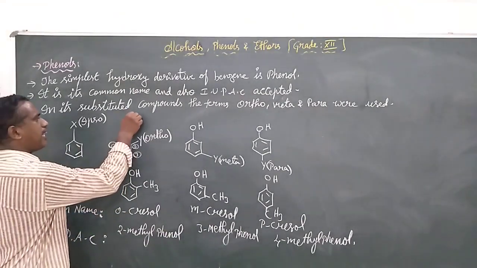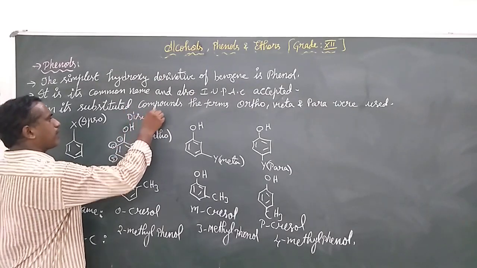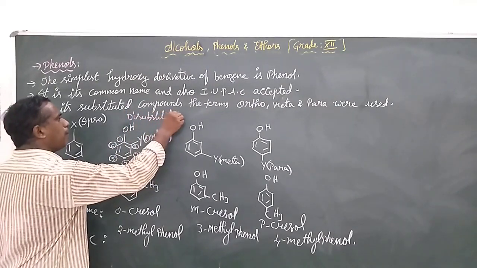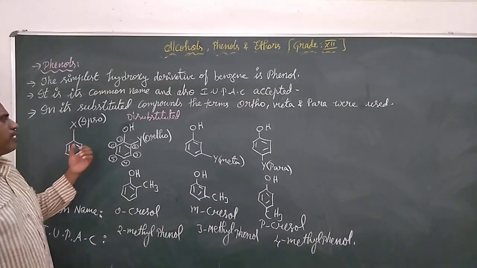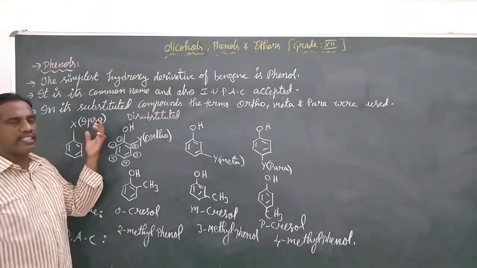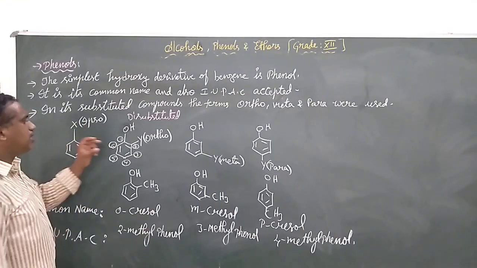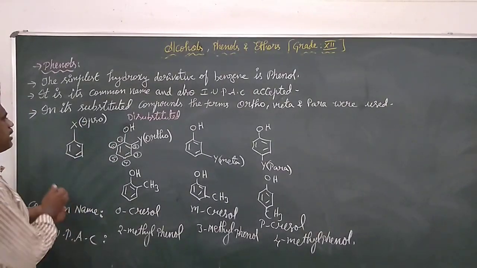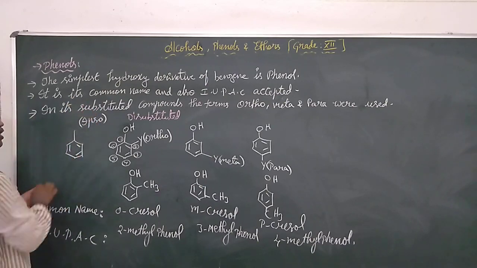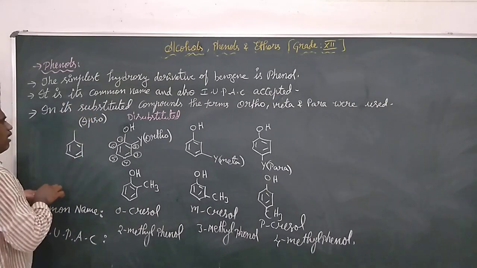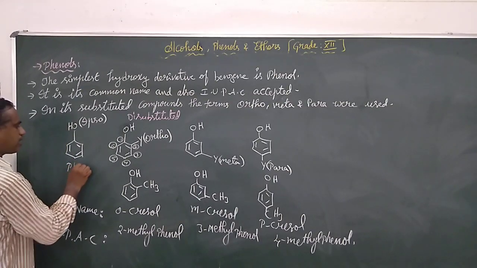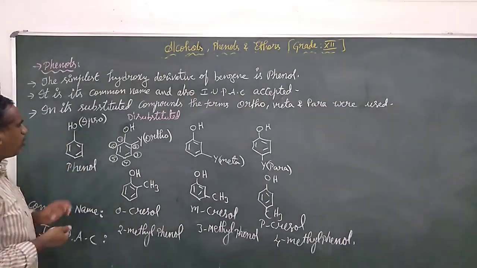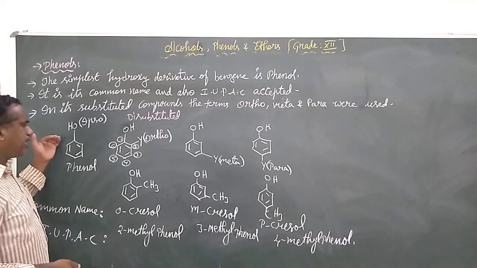When there is a disubstitution on the benzene, the highest priority here is given to OH, because we are discussing phenols, that is benzene on which X is replaced by OH. We call this phenol. Now it is the monosubstituted compound.